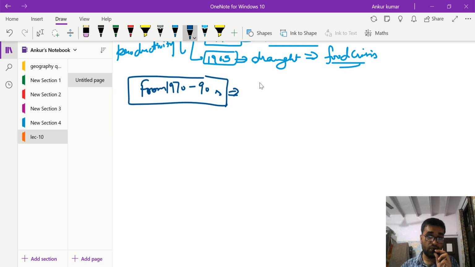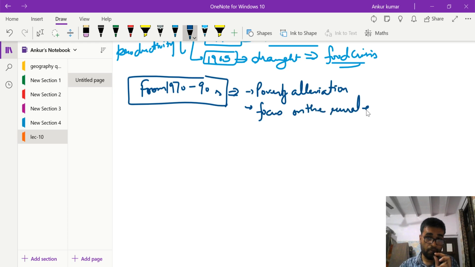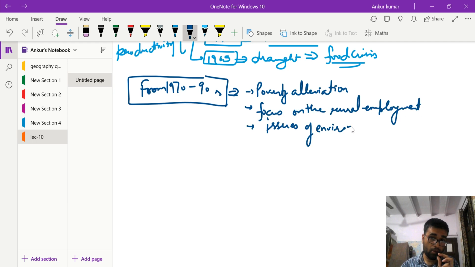The main focus again shifted towards the social reforms, more particularly towards poverty alleviation, focus on rural employment, along with the issues of environment. So these issues became the central point in this decade.